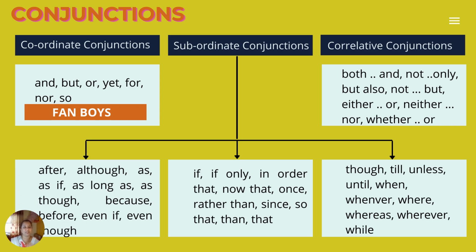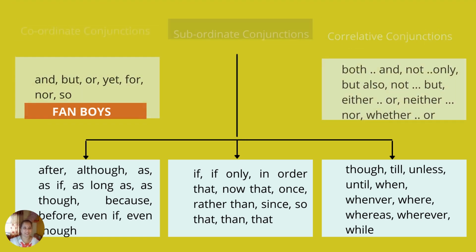Whereas coming to subordinate conjunctions, we have a wide category where we have after, if, though, until, till, unless, so that, than, that, and many more. Believe me, it's a very big group of subordinate conjunctions. So now let's get started with coordinate conjunctions.